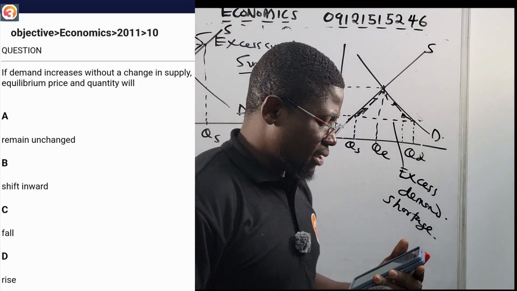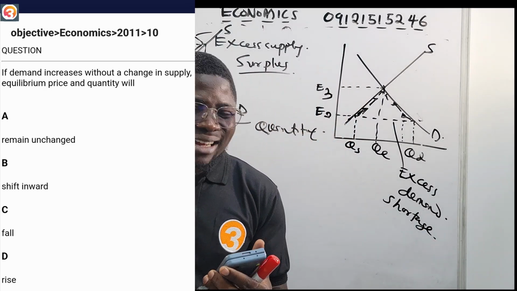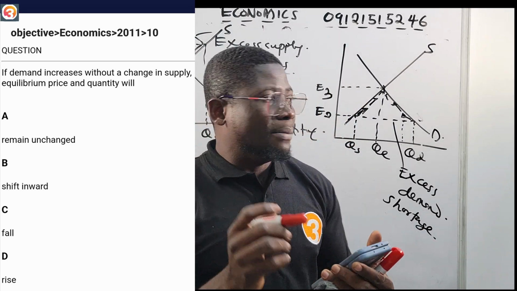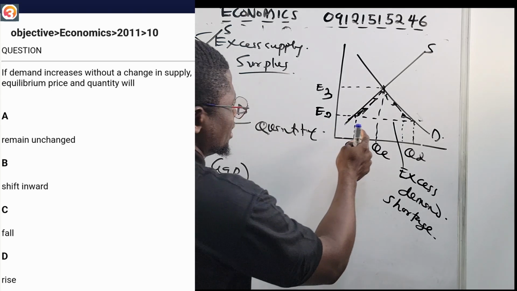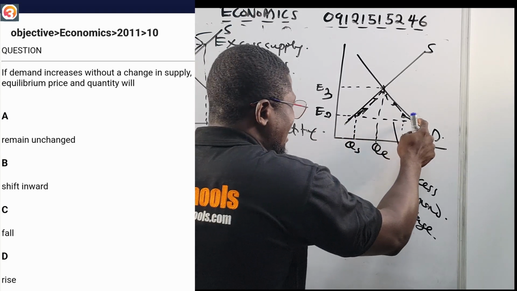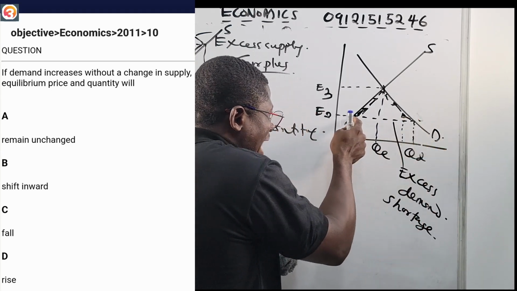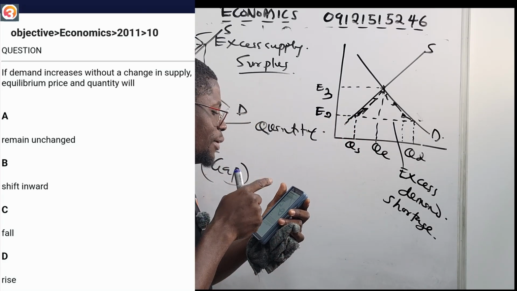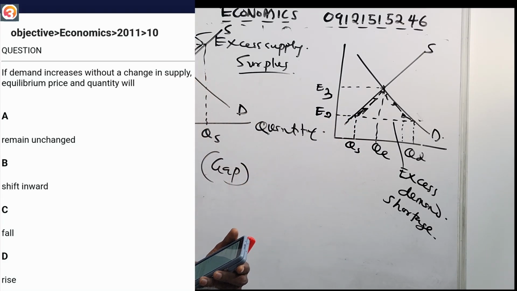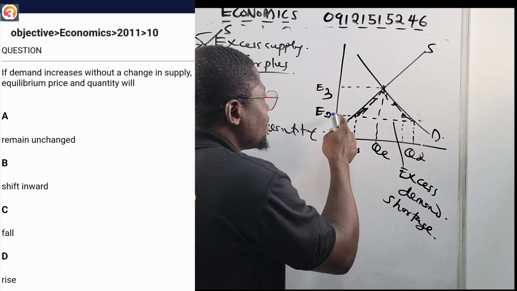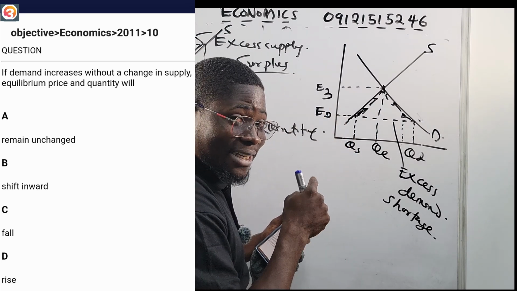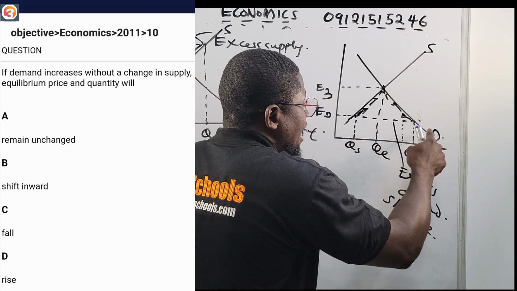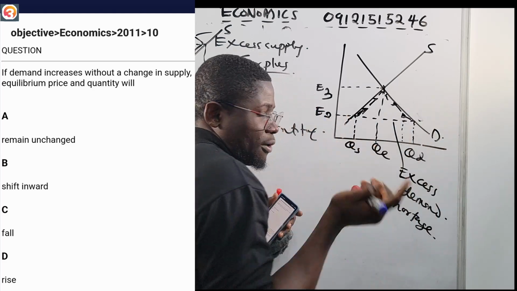2011 number 10 says, if demand increases without a change in supply, equilibrium price and quantity will what? Demand is very high, but suppliers are not supplying.